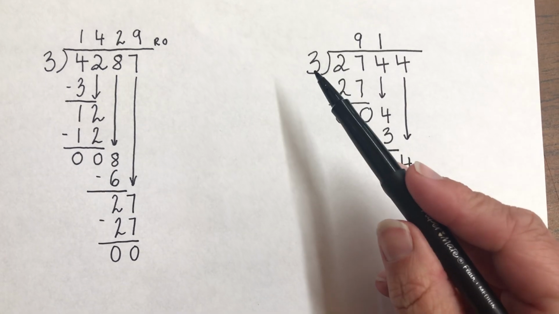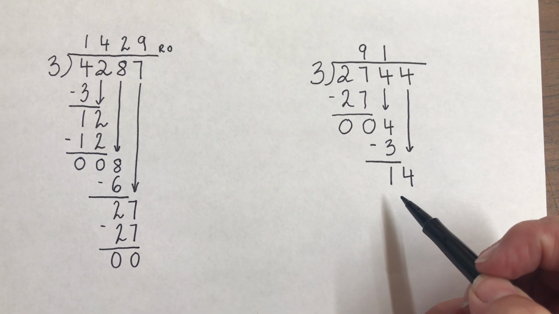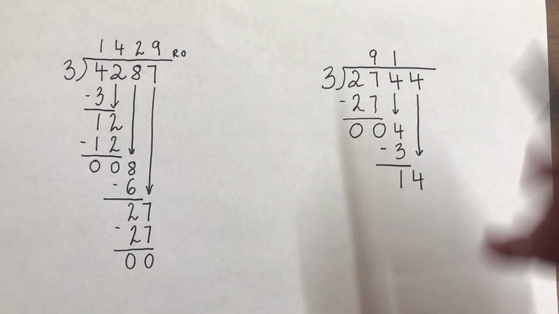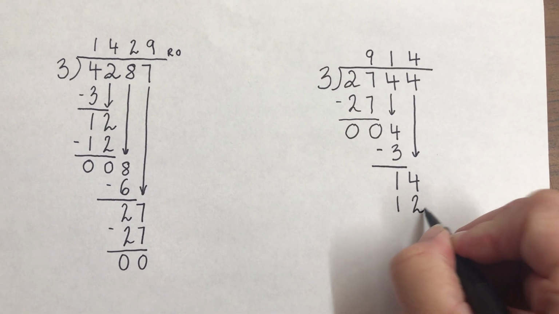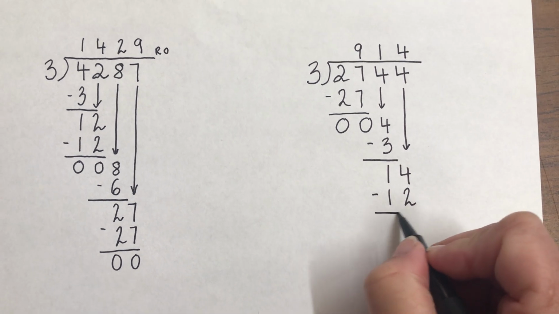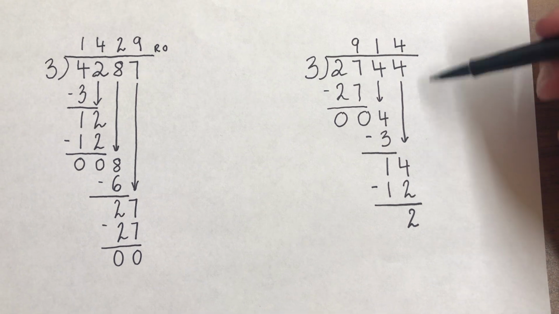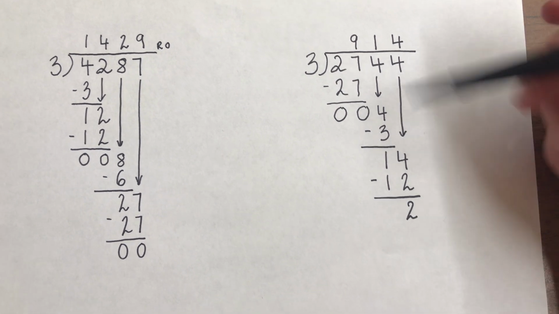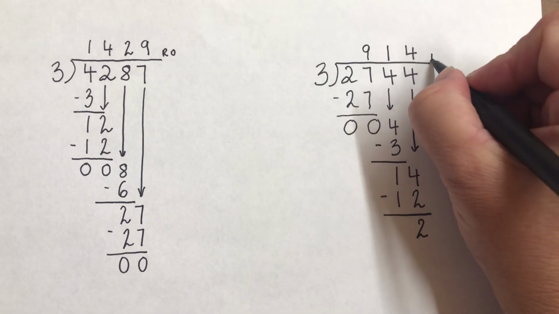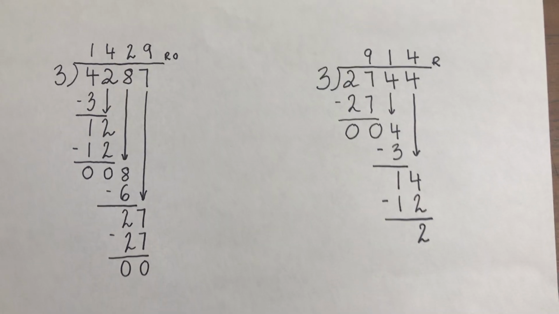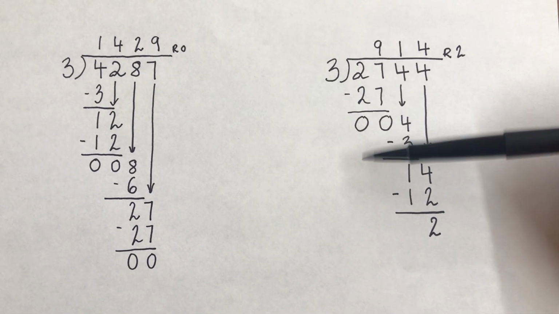How many times does 3 go into 14? Well, 3 times 5 is 15, so I've gone over. So it's going to have to be 3 times 4 is 12. And then I subtract. I've got nothing else to bring down now, so that means I'm done. And this number 2 is smaller than 3, so that's got to be my remainder. So my answer is 914, remainder 2.